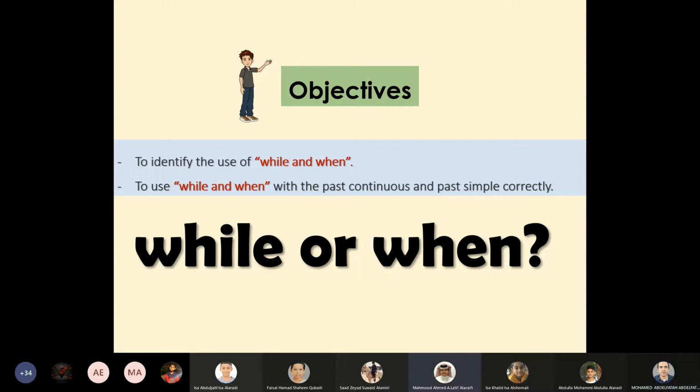Yes, teacher. Mahmoud, your classmate Abdullah Muhammad has just told us about the objective number 1. Can you help us read the objective number 2? To use while and when with the past continuous and past simple correctly. Bravo, Mahmoud Ahmed. Good reading. Thanks, Abdullah Muhammad, and thanks, Mahmoud Ahmed. And now, students, let's go on with the lesson. Let's get started.